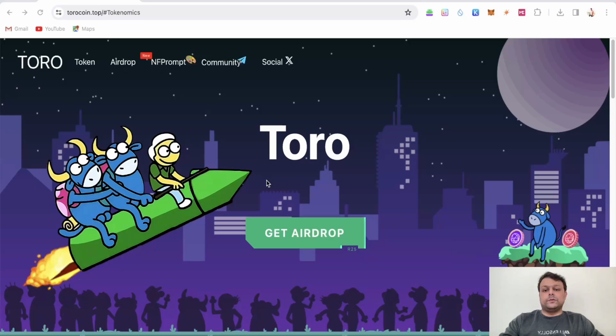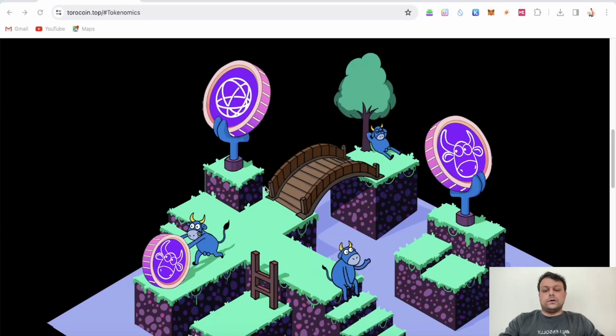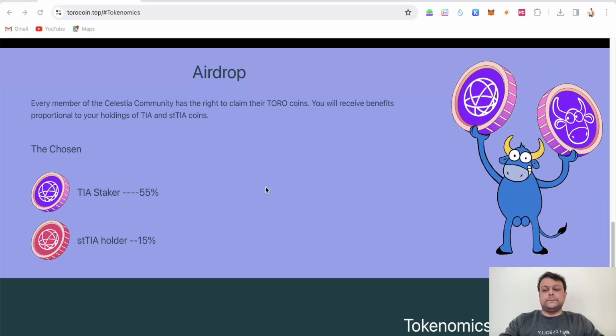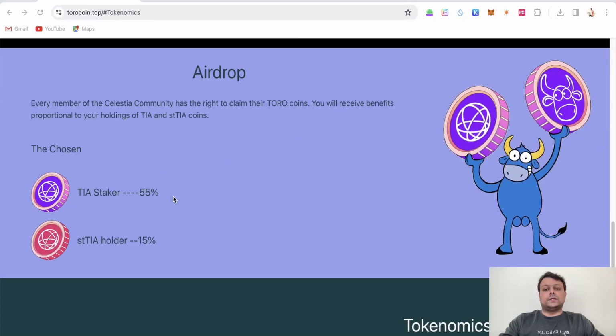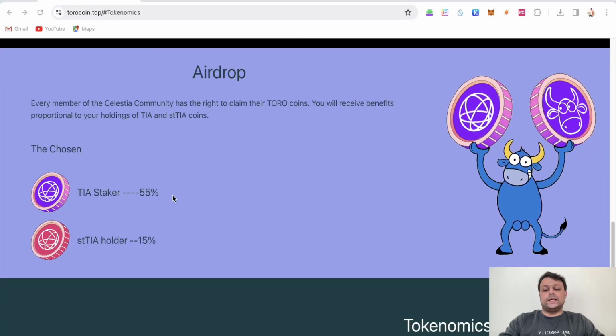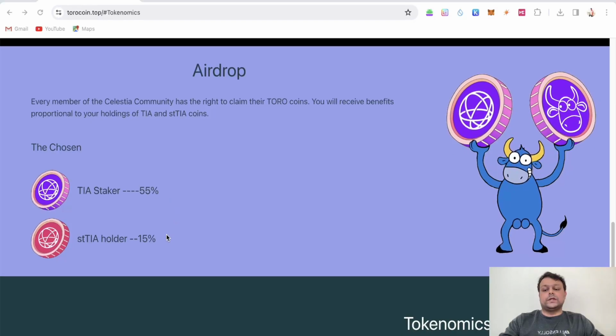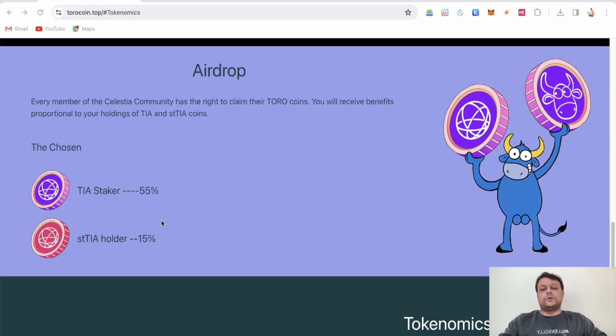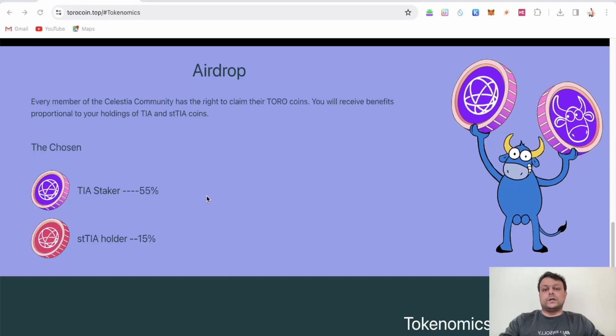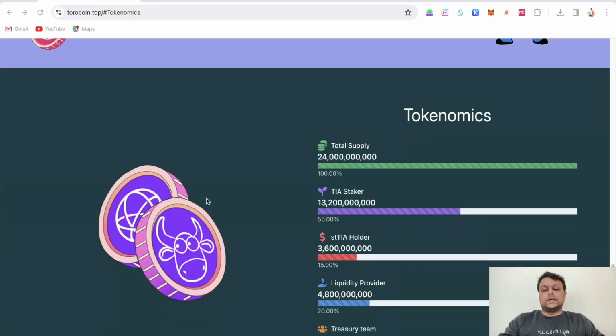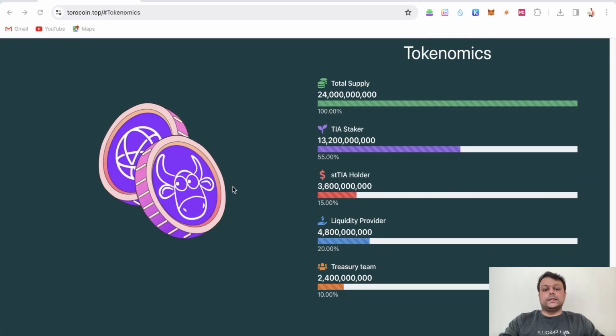So Toro is a meme coin on the Cosmos ecosystem and currently they are doing an airdrop. Now if we go down over here, as you can see, 55% of this meme coin is being airdropped to TIA stakers and 15% to stTIA holders. Now there would be another snapshot coming for Milky Way stakers. So I will go ahead and show you that in some time.